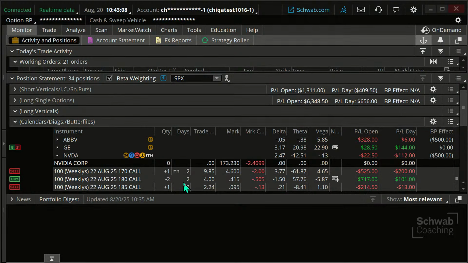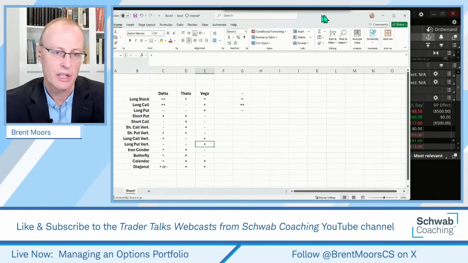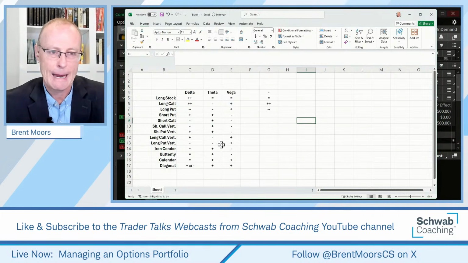So what did we talk about today? We talked about your option Greeks, Delta, Theta, Vega. We brought up this kind of chart. If you want to take a screenshot of that, if it's helpful, you can. Just realize some of these become a little bit more iffy when we're talking about vertical spreads, depending on where the stock is in relation to the strike price. Sometimes the long and short positions offset each other to a large extent, so the values aren't very high.